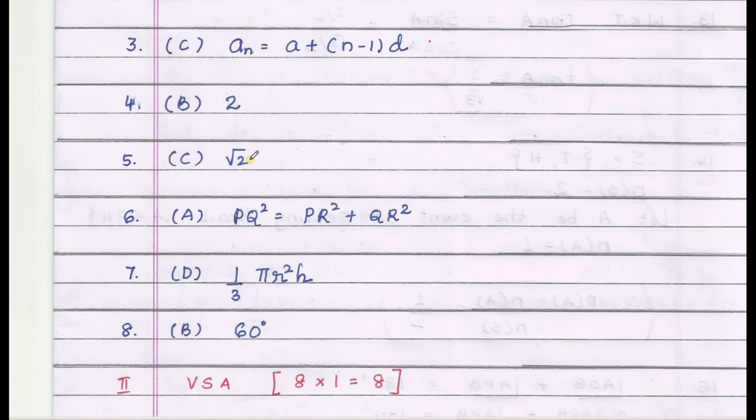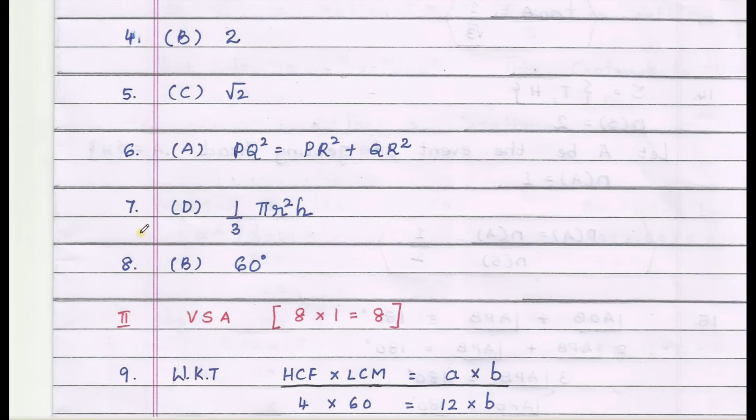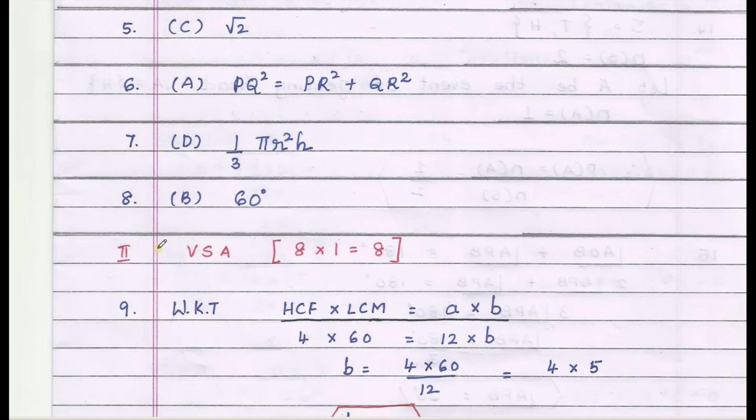Sixth question: the correct relation for the triangle PQR using Pythagoras theorem. PQ square equals PR square plus QR square. Therefore the correct answer is option A. Seventh question, option D, volume of cone is what? 1 by 3 pi r square h. Next, eighth question: what is the value of theta? You can use any of the ratios. You get the value of theta as 60 degrees.